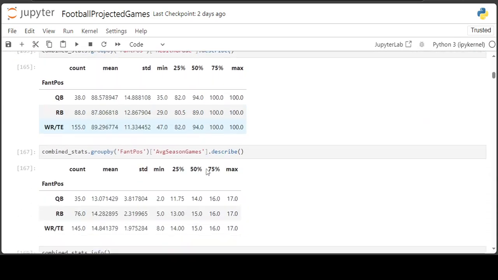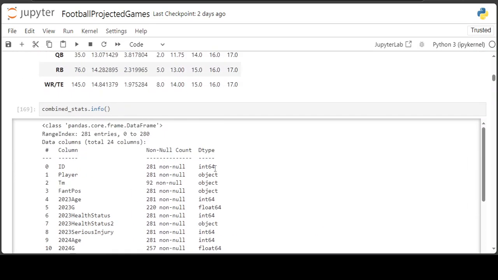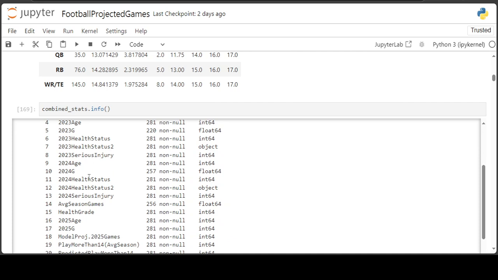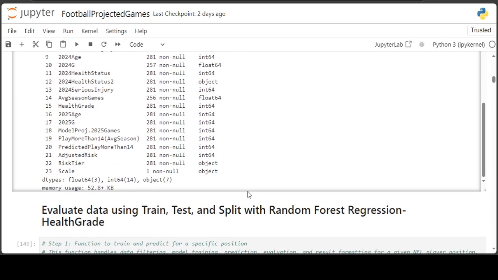So then we go down here to the .info method. You can see here the data types, the integers, the objects, the floats, the different columns that will be used for the next video for the machine learning. And in that next video, we'll be covering the train, test, split with a random forest regressor to predict the health grade of the NFL players for the upcoming 2025 season. So I hope you stick around and watch that video.